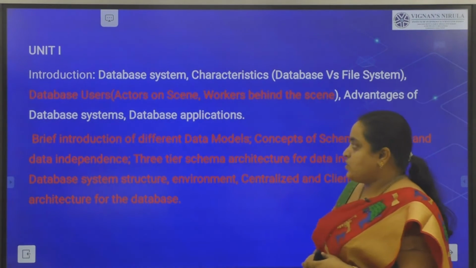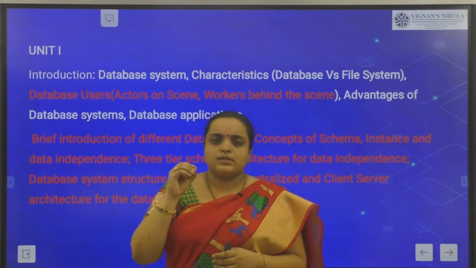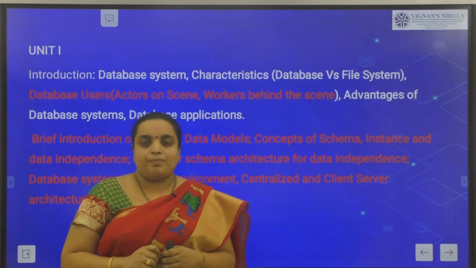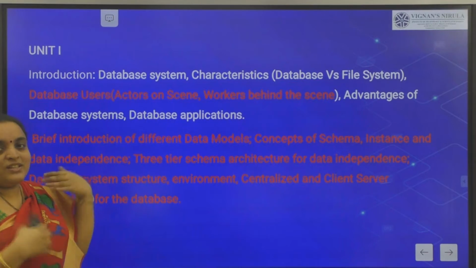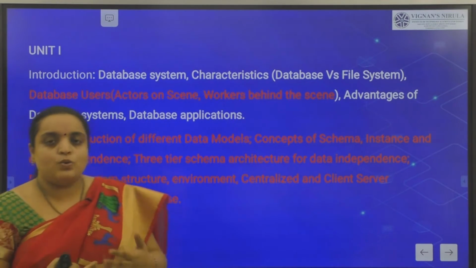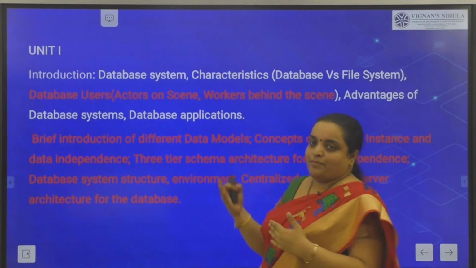So in today's lecture, I have pointed out the basic database users in our previous lecture. In this lecture, we will see who are the actors on the screen, who are really using the database, and who are the workers behind the scene.